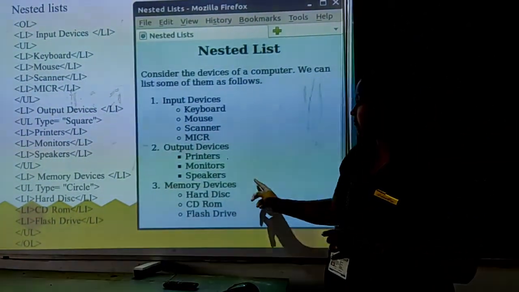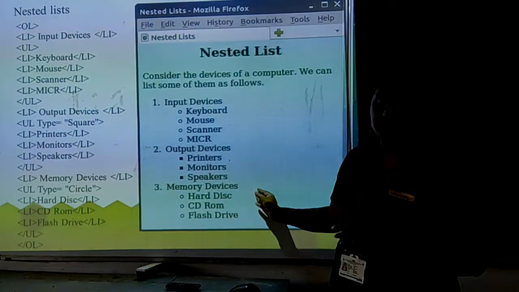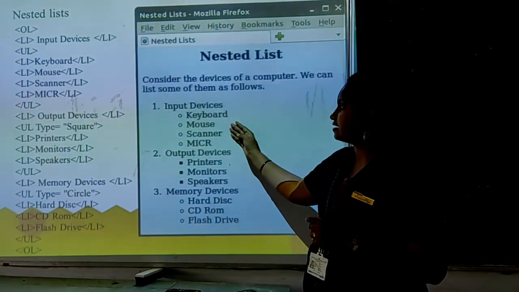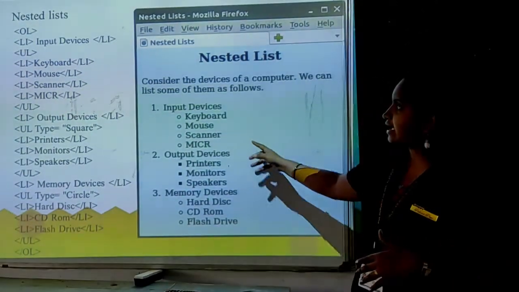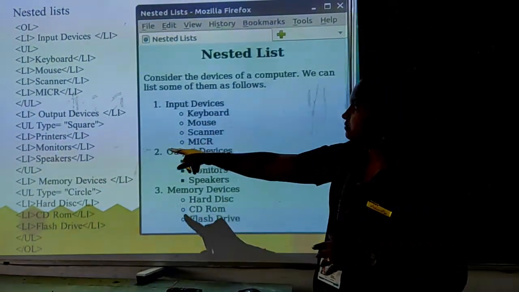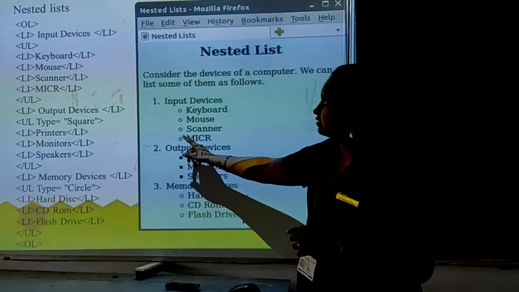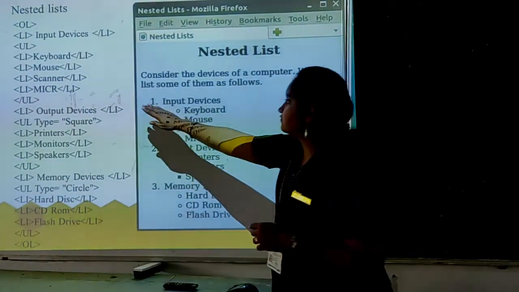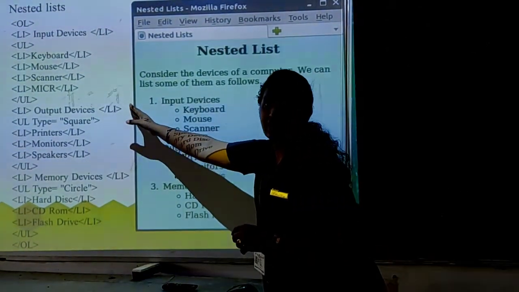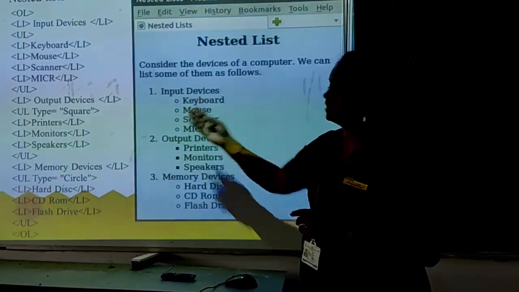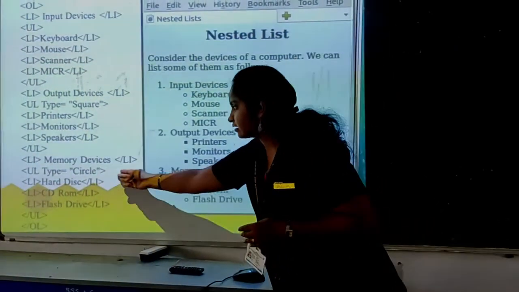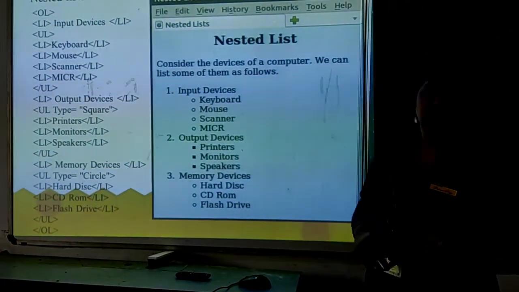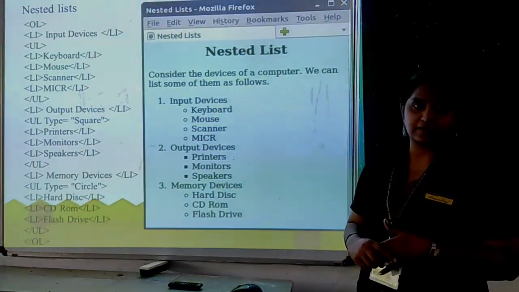Input, output and memory device will be displayed in an order. And the sub-contents will be displayed in an unordered list. So here they have given a different type. Here it is square, and in the first section they have not given any type, so the default value will be displayed. Okay, and the third one is circle. So here it displays the circle format.